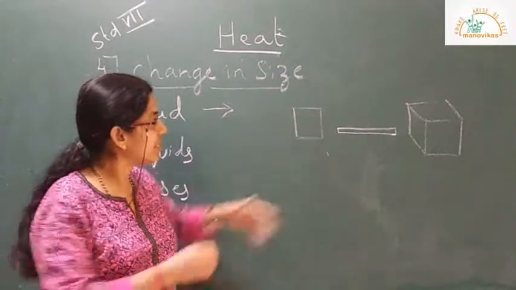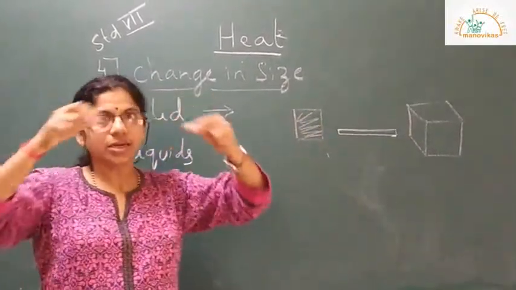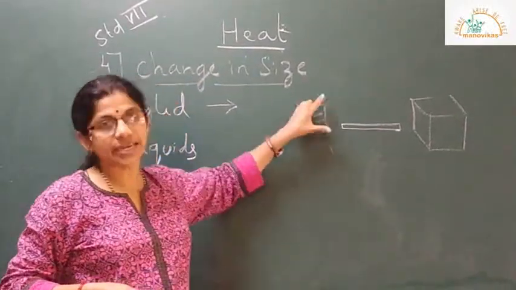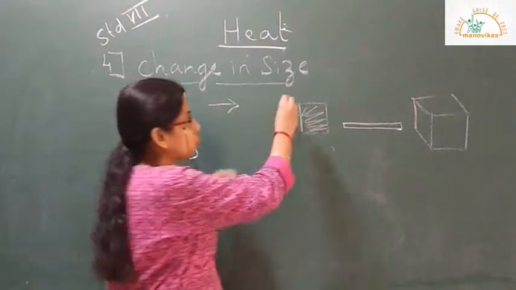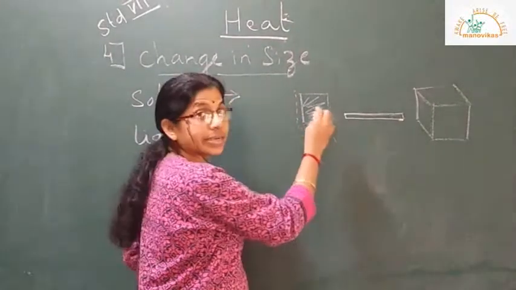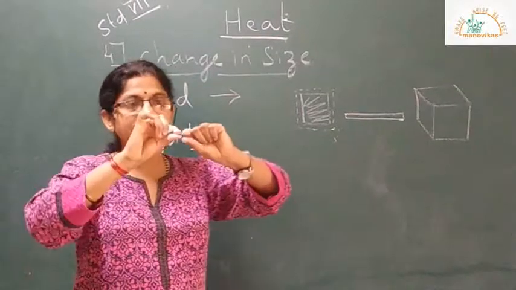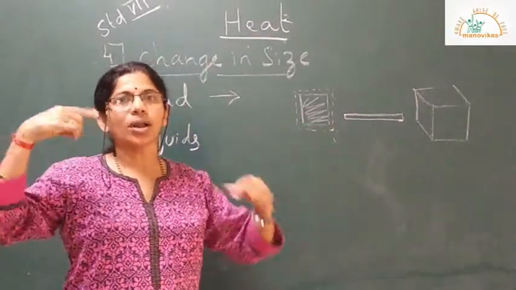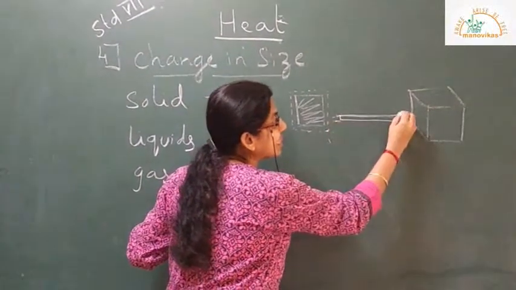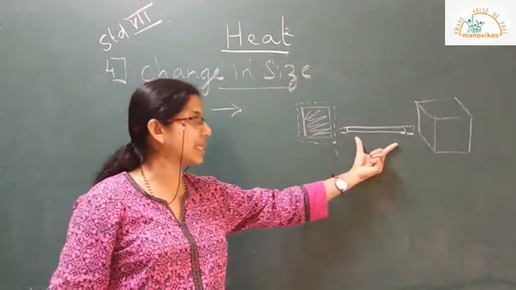If it is a thin two-dimensional sheet and you apply heat, you find there will be an increase in area of the sheet. After applying heat, the dotted line will represent the increase in size. If it is in the form of a thin rod, on application of heat there will be an increase in the length of the rod.